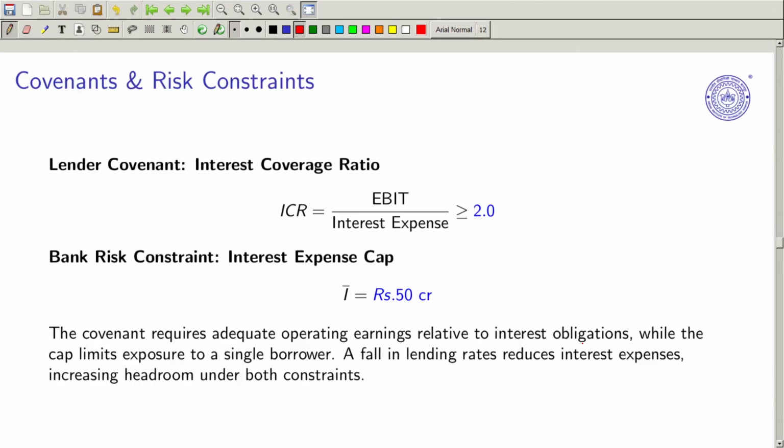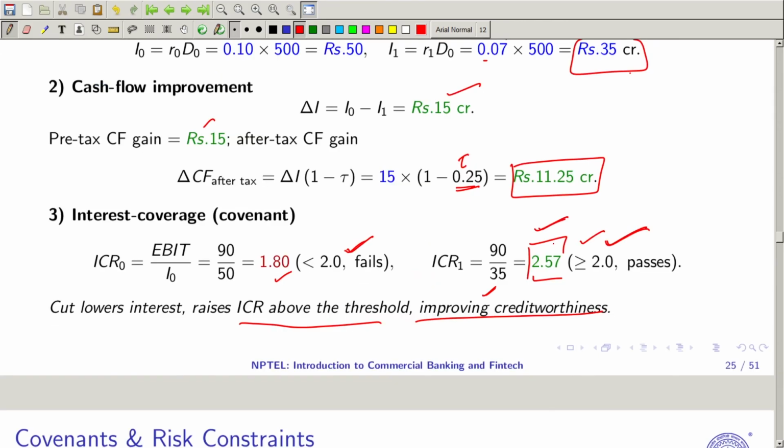Now if we get into this, the interest coverage is EBIT upon the interest expense that the firm has, and this has to be greater than 2. So at least 2 times the interest, the firm must be able to pay, otherwise it will not be good. Then the bank rate is the interest rate cap; if it is 50 crore, then in this case we are saying that with the decrease in the rate of interest, the firm is able to meet it, otherwise at 10% it is not able to meet it.